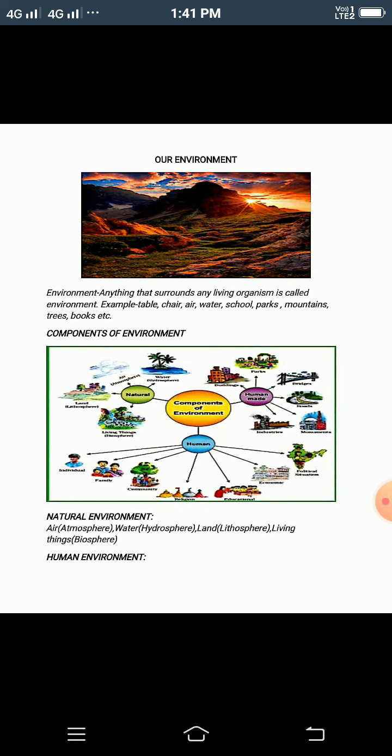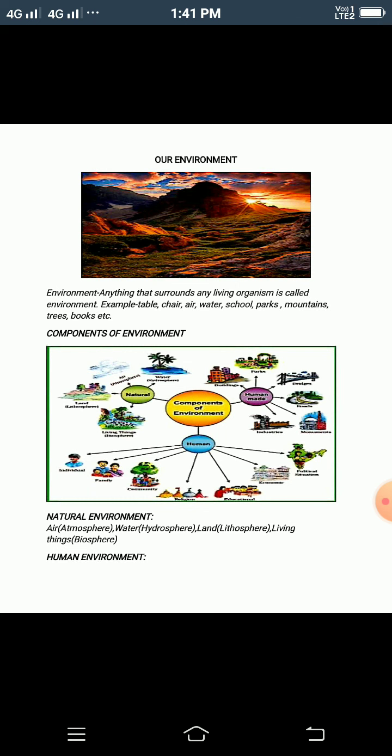Now, moving to the human environment, it has individual, family, community, religion, education, economy, and political. Now, we further move to the other component of environment, that is human made environment. It is buildings, parks, bridges, monuments, and industries, and there are many things which humans have made.